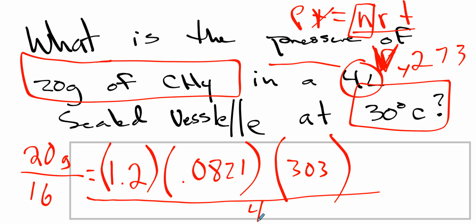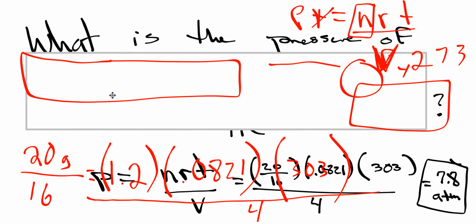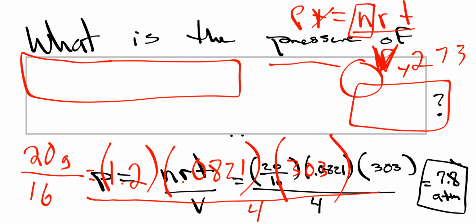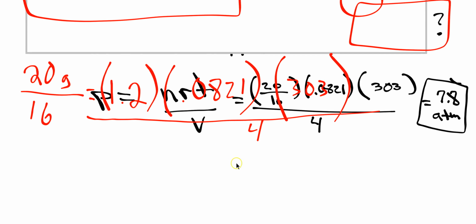Now, I have the answer, and it's going to look terrible here for a minute. I'm going to move this, and we're just going to see what happens here. Okay, that looks really, really bad. But if you can look at the bottom, we have the 20/16, we have the 0.0821, we have the 303, and we have the 4, and we should get 7.8. Hopefully you were able to do that. Now there's 3 or 4 questions coming up in this that you need to do and submit for grading.